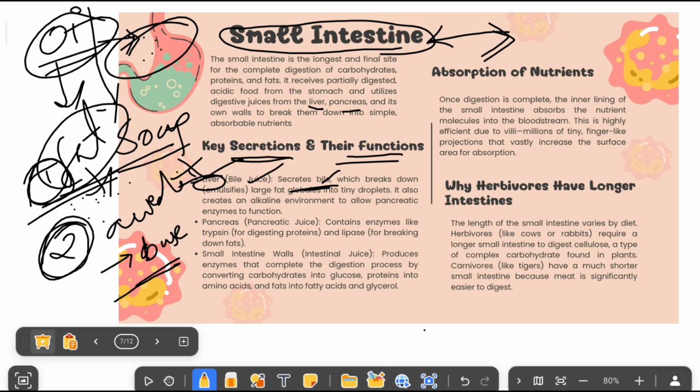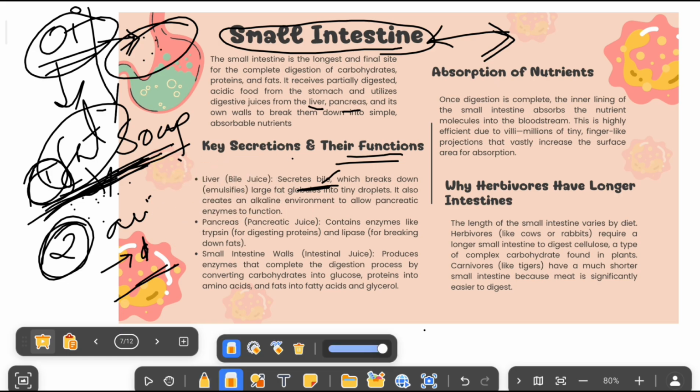This process of converting fat molecules into simple fat molecules with the help of bile juice is called emulsification. That we will call emulsification.